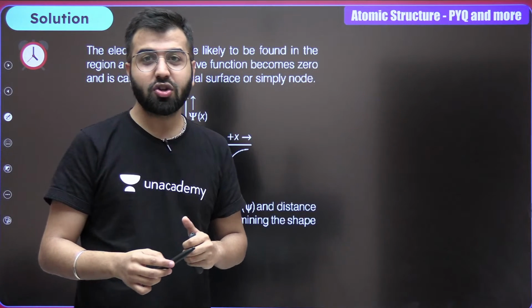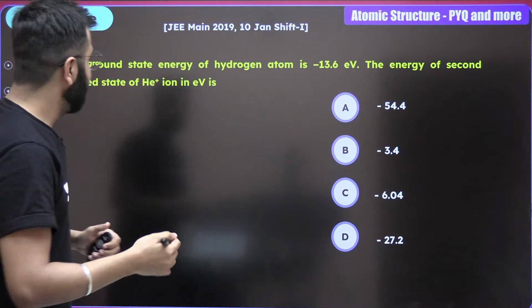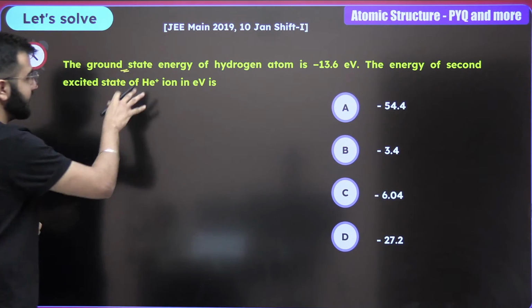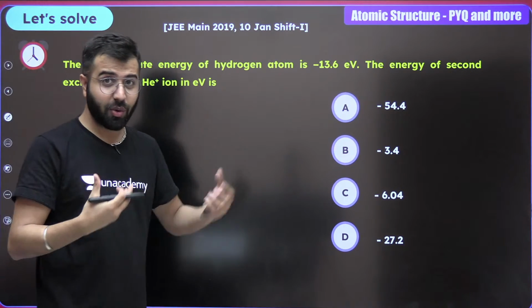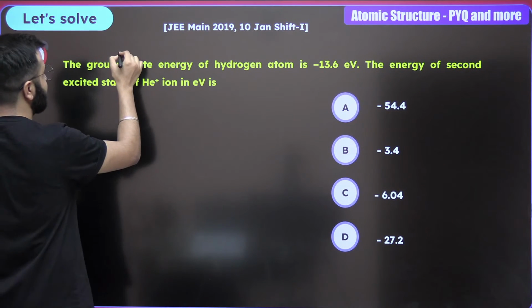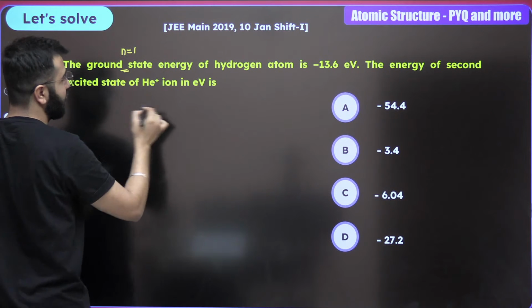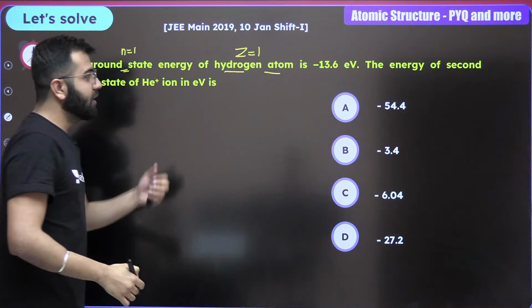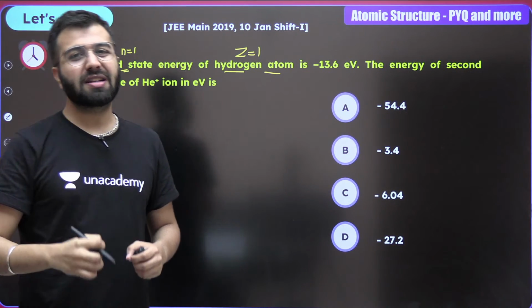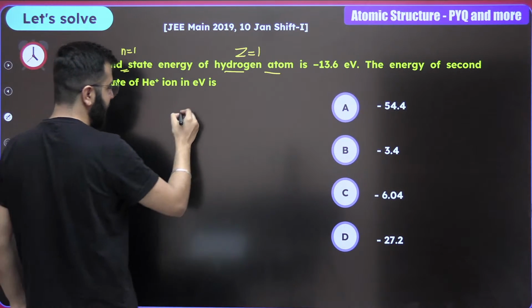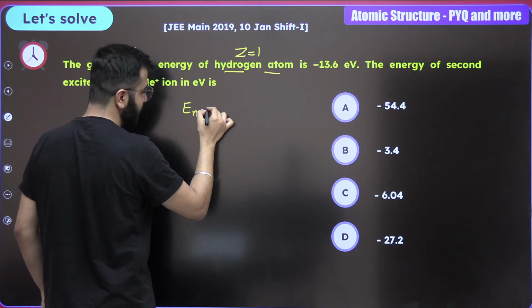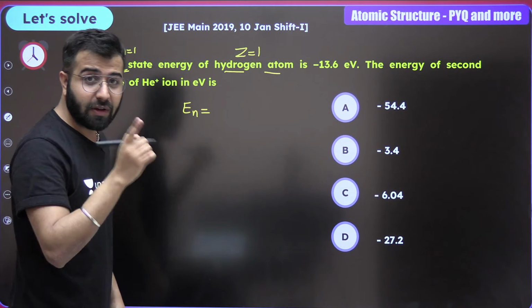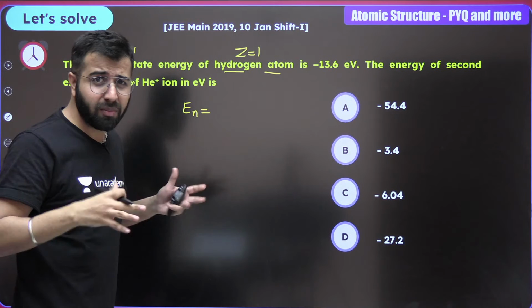Okay, and now let's talk about more. Over here, whenever we're talking about the ground state energy of the hydrogen atom, next question. Ground state means n value is 1. Hydrogen atom means Z value is 1, which is given to you as minus 13.6 eV. What is the formula of En? En comes out to be, do write it down. It will help you, and it's only for you, not for me.